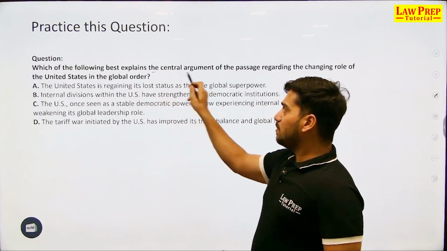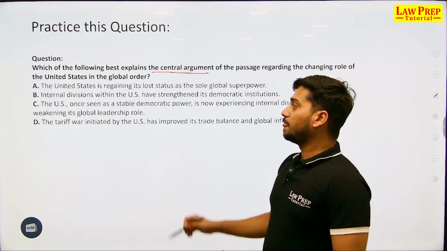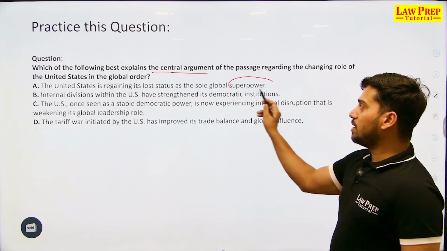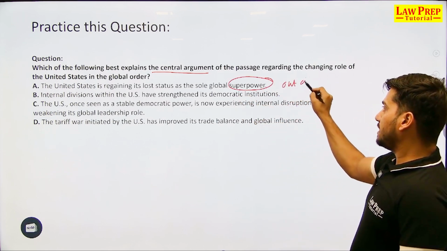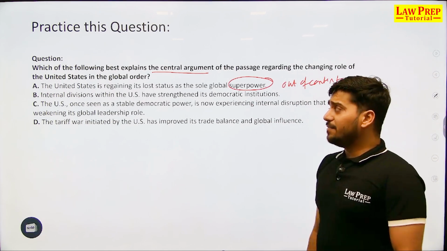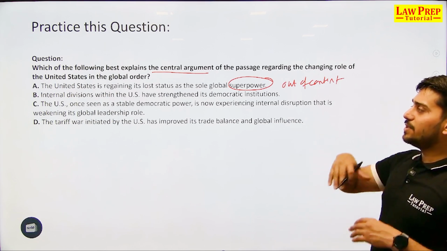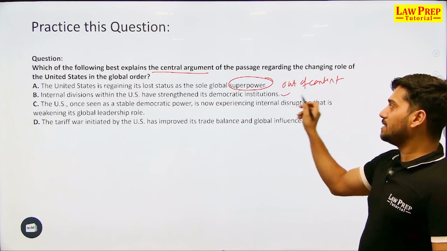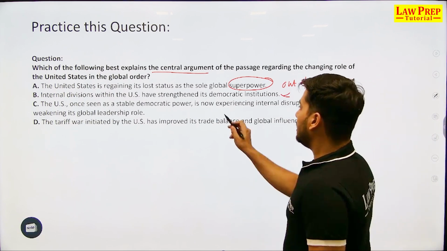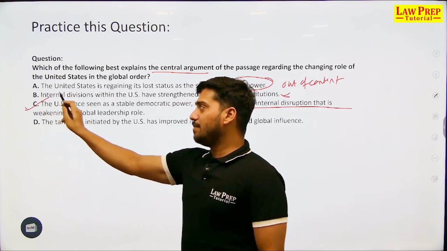Which of the following best explains the central argument of the passage regarding the changing role of the United States in global order? A. United States is regaining its Lord status as the sole global superpower. Notice the word superpower. This particular statement is out of context, is not mentioned here. Okay, internal divisions within the US have strengthened its democratic institutions. Internal divisions within any country cannot strengthen its democratic institutions, hence eliminated. The US, which was once seen as a stable democratic power, is now experiencing internal disruption that is weakening its global leadership role, is directly mentioned in the passage.